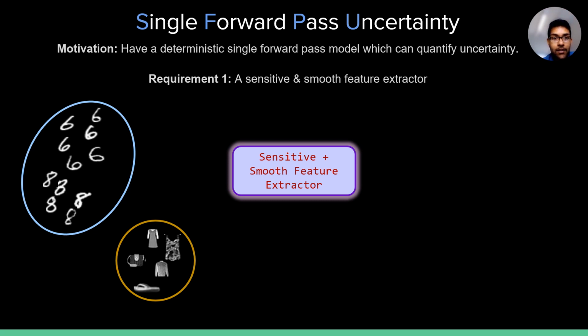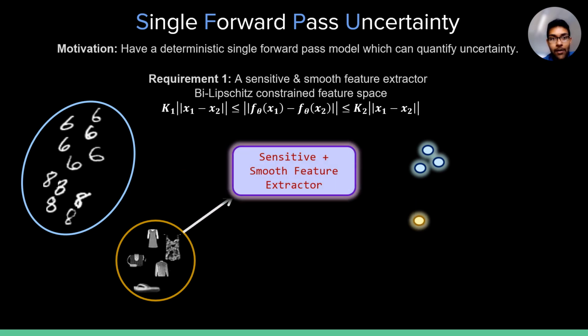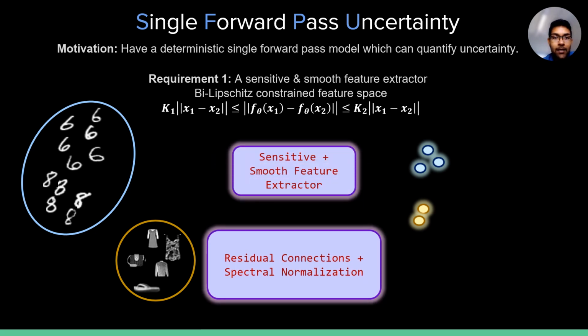Naturally, we want to avoid feature collapse. One way of doing it is to impose a bi-Lipschitz constraint on the feature space such that the distances in the input space are preserved in the feature space. In our work, we impose this bi-Lipschitzness using architectures with residual connections and spectral normalization. There can, however, be other ways of achieving this as well.